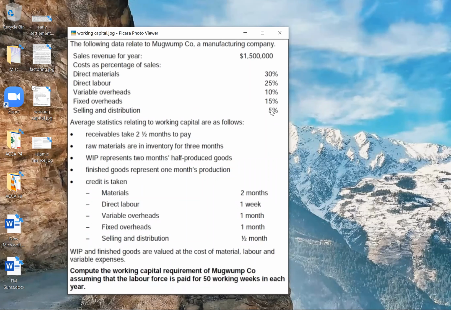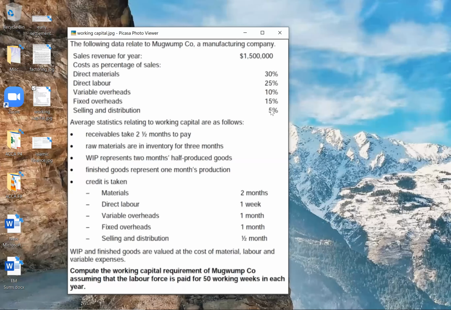WIP represents 2 months. But see what I said, WIP is always percentage completion, right? So what they have given, WIP represents 2 months, half produced goods, meaning 50% complete. So WIP will be your cost of production into 2 months into 50%. 2 months means 2 by 12. Next, finished goods represent 1 month's production. We don't need percentage completion for finished goods.